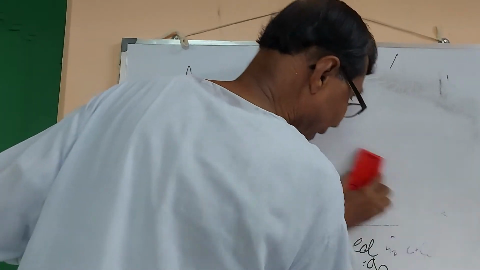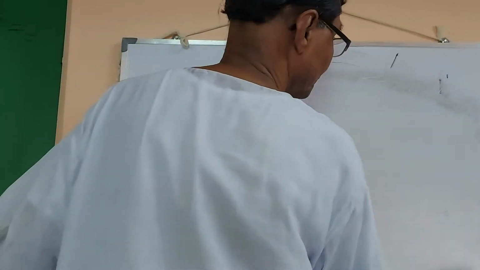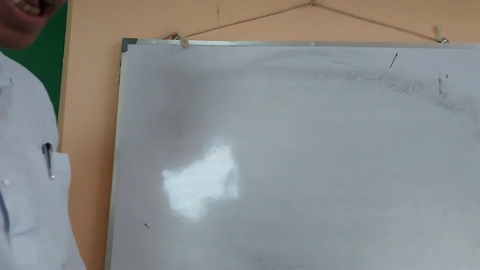Let me rub the board clean. Other examples.